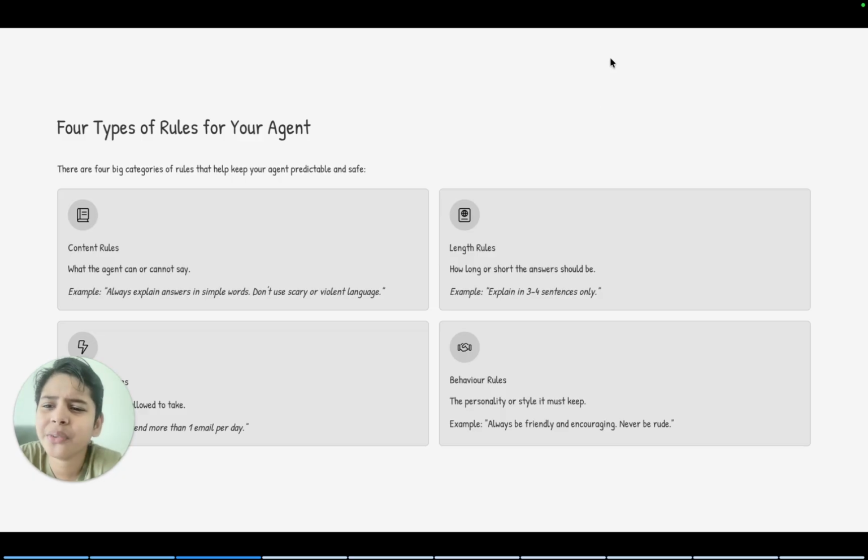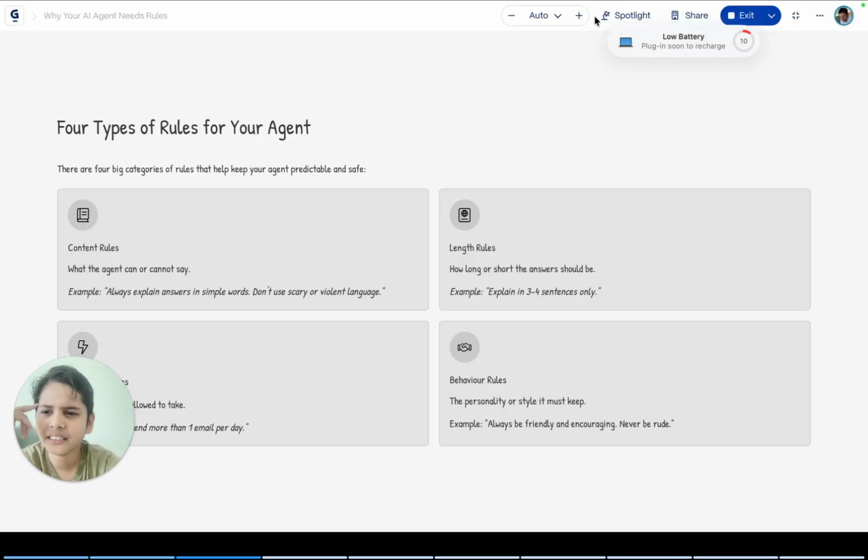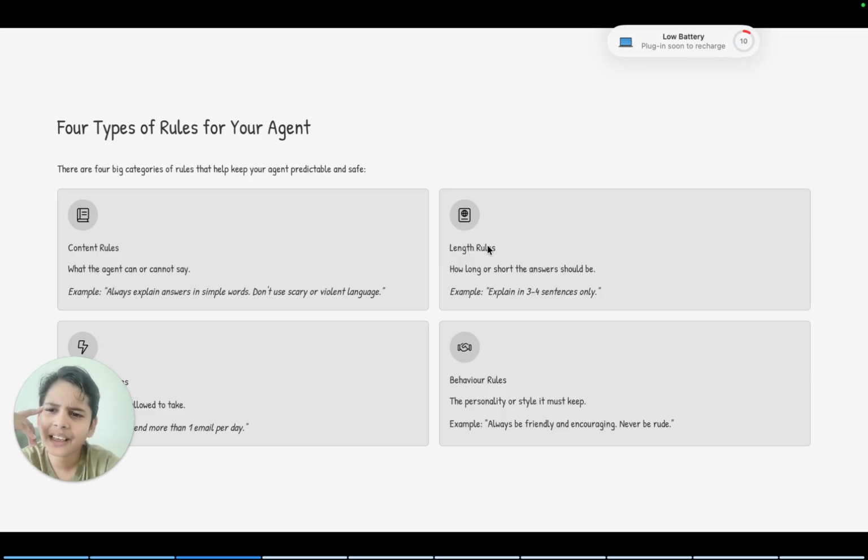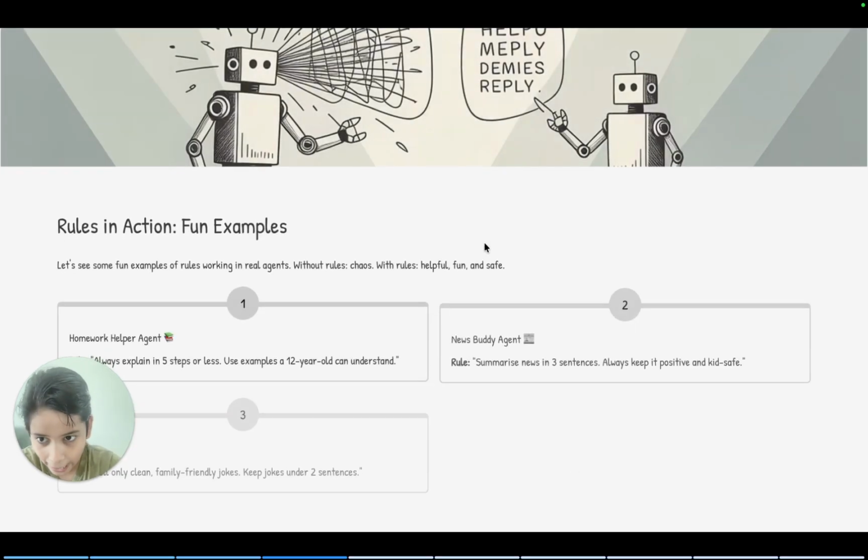And behavior rules, like the kind of personality, like funny and kind, and the style, a joker style, or maybe a detailed style. And you can see some fun examples in action.